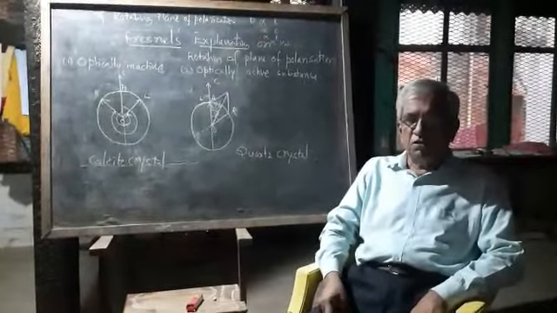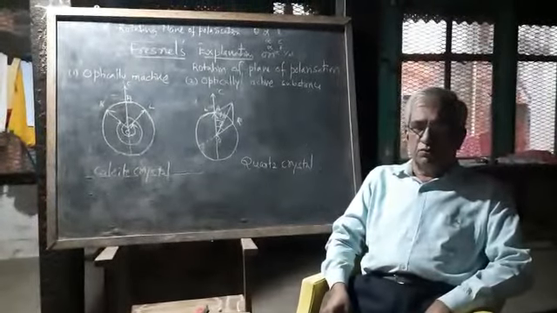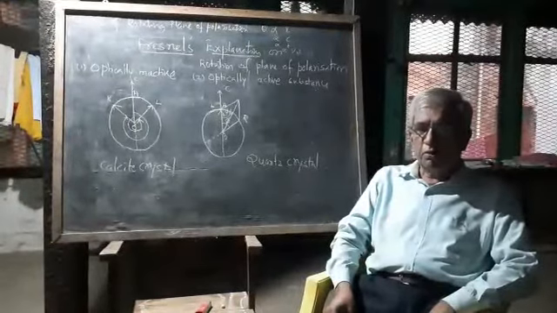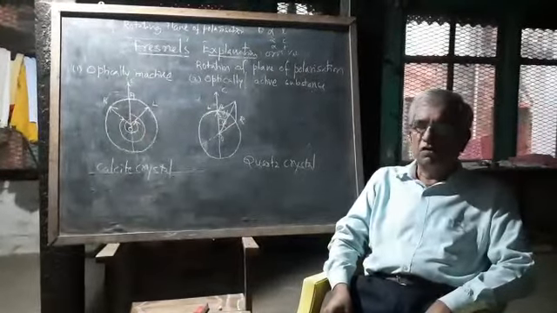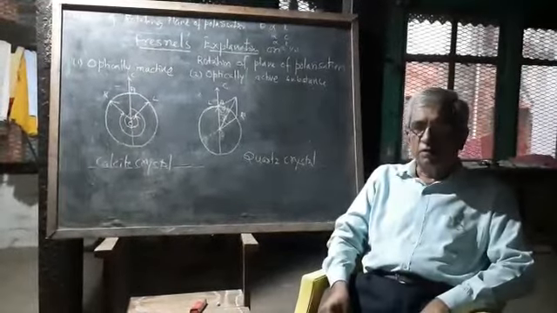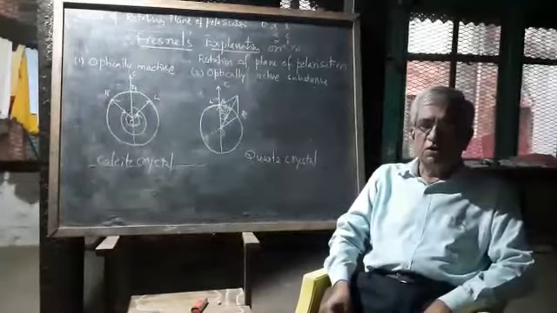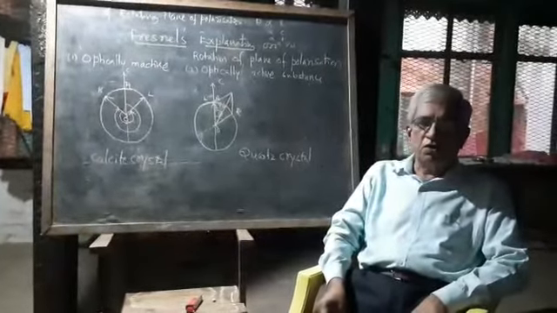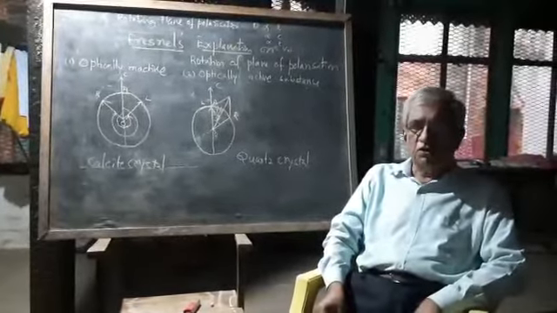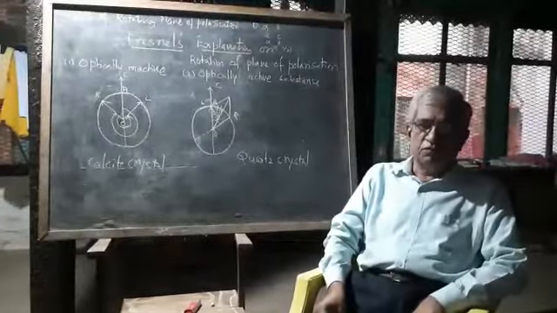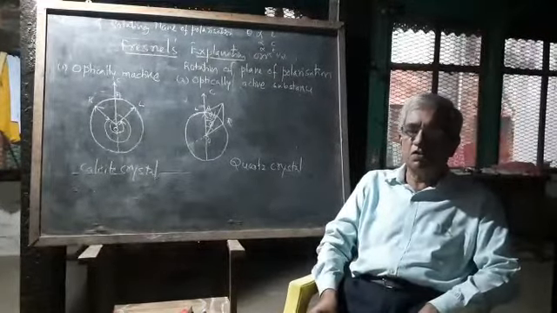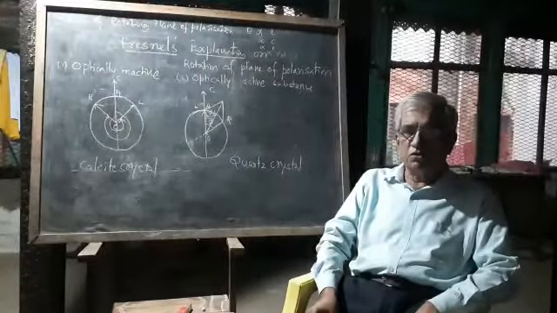I am Dr. M.M. Mutsadi, and I desire to give some information on optically active substances. Optical activity is the property exhibited by substances like quartz, turpentine, sugar solution, and cinnabar, which rotate the plane of polarization either in a clockwise or an anti-clockwise direction. The rotational property of polarization is classified into two classes. The first is dextrorotatory substances and the second is levorotatory substances.